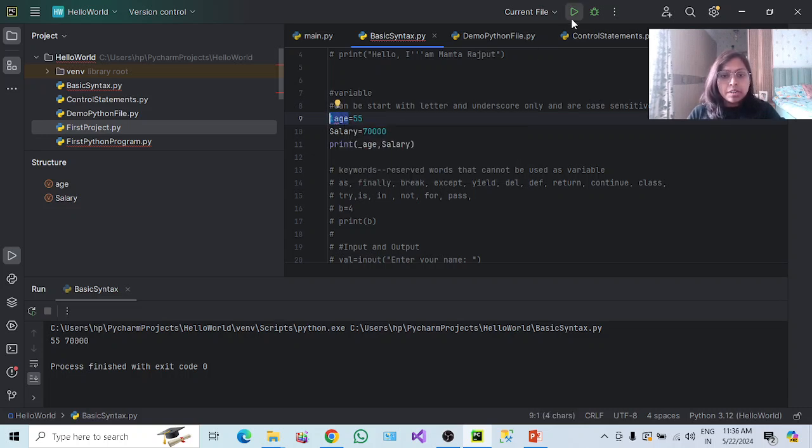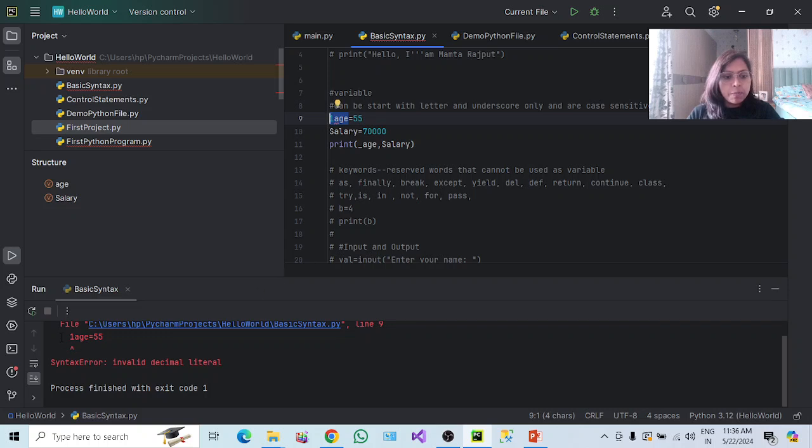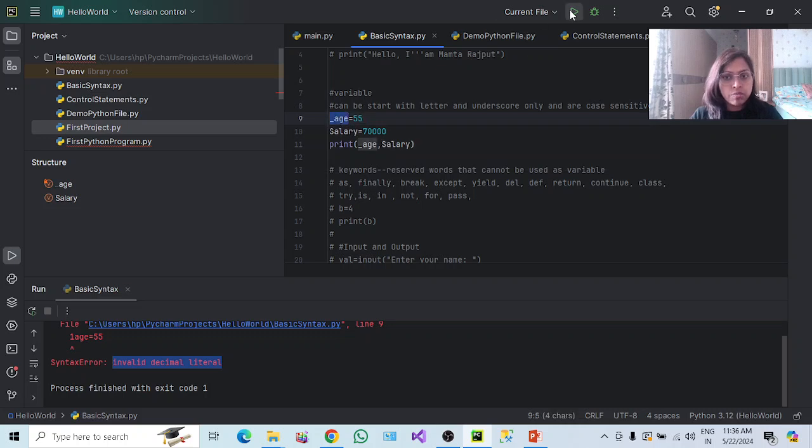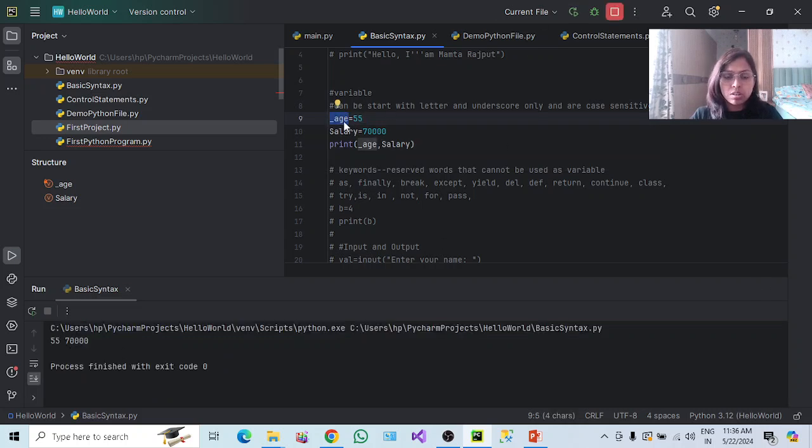Okay, let me execute it to see. Invalid decimal literal, because it is not allowing a decimal as a variable name. So we have to remove this one. Either underscore will work, yes, we have already checked underscore, and age or simple age or salary is going to work.